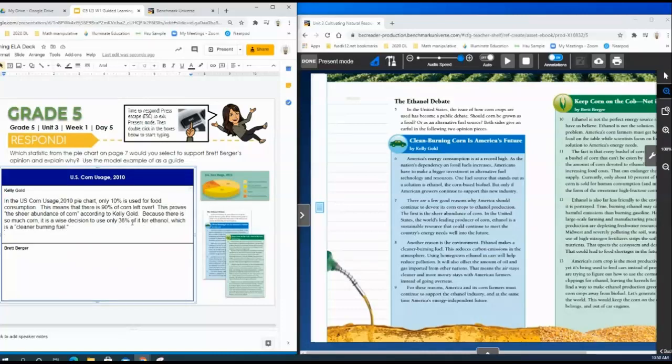So I have here two statistics, the 10% for food and 36% for ethanol, in my argument to support Kelly Gold. I'm going to leave my model here so that when you write your argument for Brett Berger, you can use that as a guide.